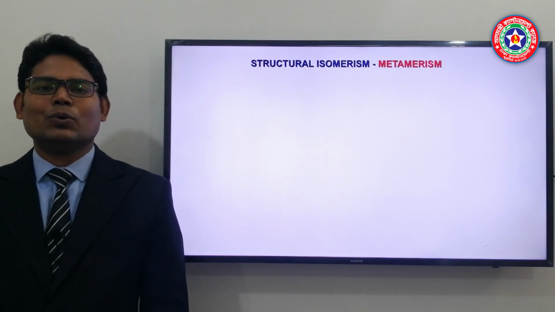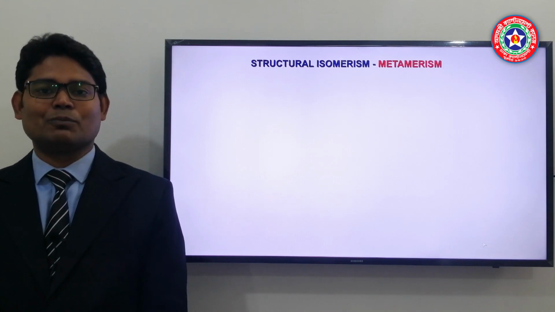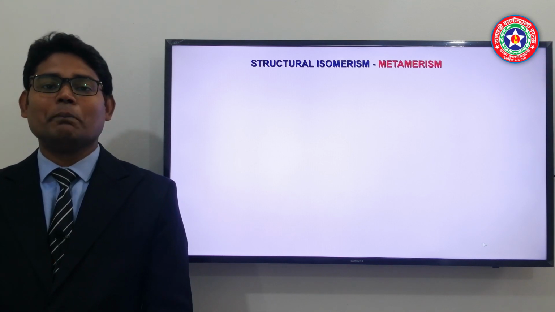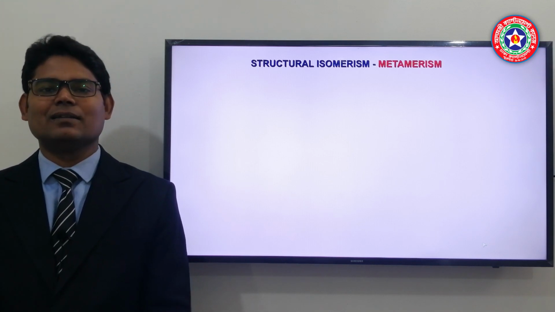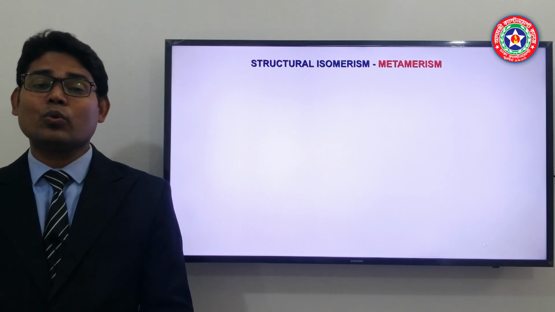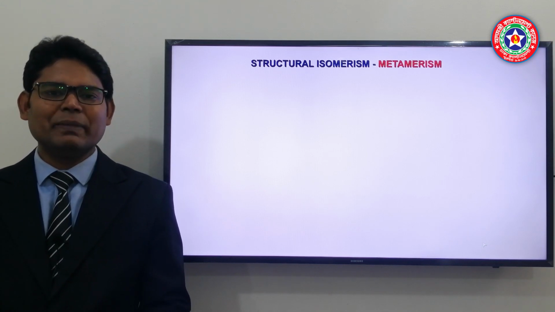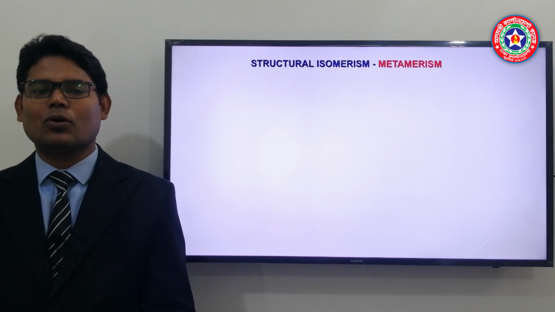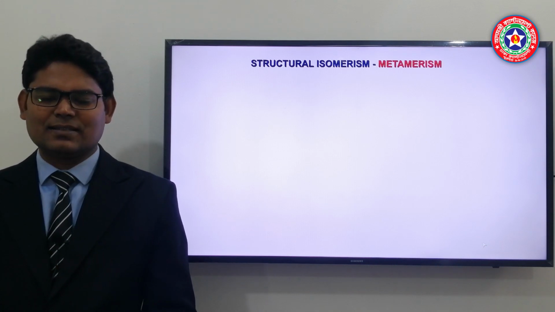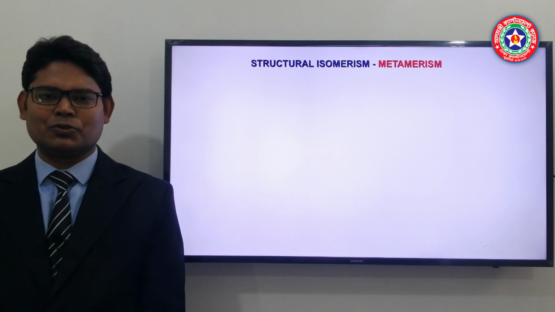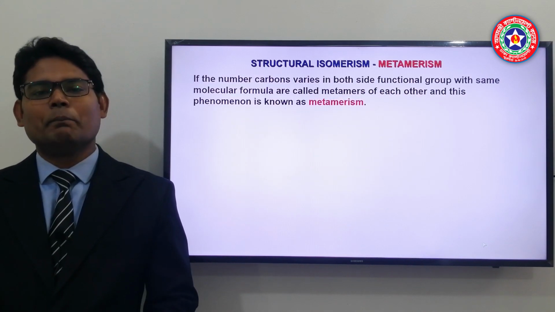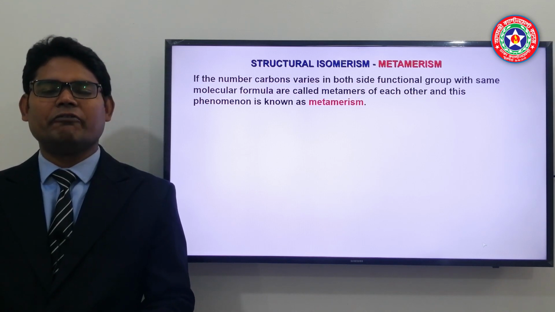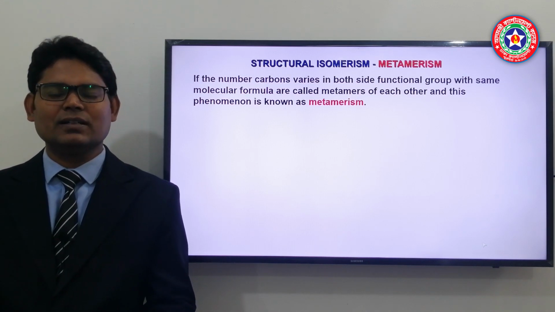Now we will discuss metamerism. What is metamerism? At the beginning of my class, I said that metamerism and positional isomerism are quite similar, but what is the basic difference? It is applicable for ketones or ethers, that is, some divalent functional group, and in metamerism the number of carbon atoms will vary on both sides of the functional group.